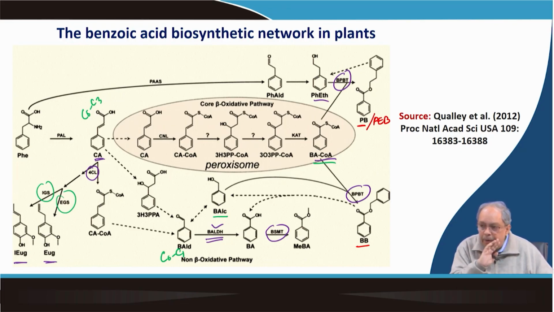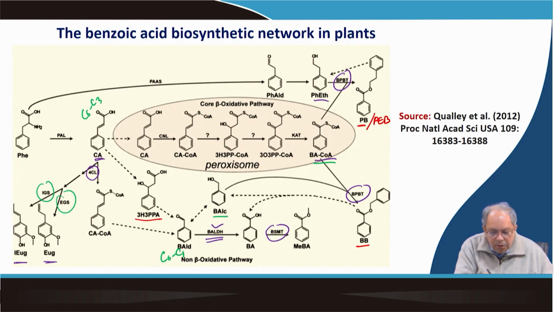Okay. One is called the non-beta-oxidative route or non-oxidative route, where there is no involvement of the CoA thioester. Here coumaric acid can straight away form benzaldehyde through the formation of one unstable intermediate, which is 3-hydroxy 3-phenyl propionic acid.